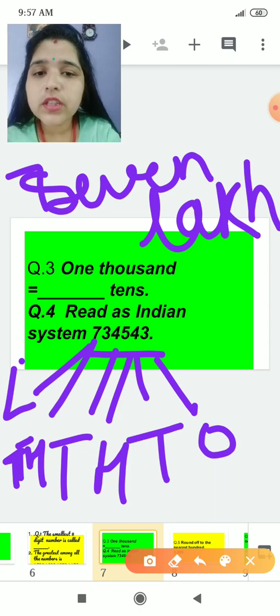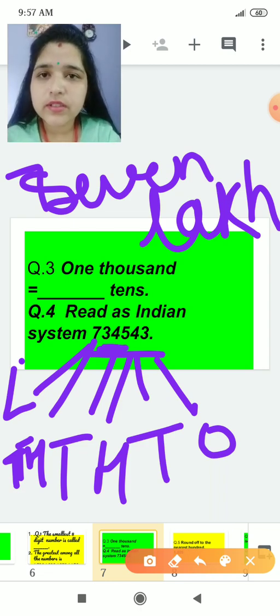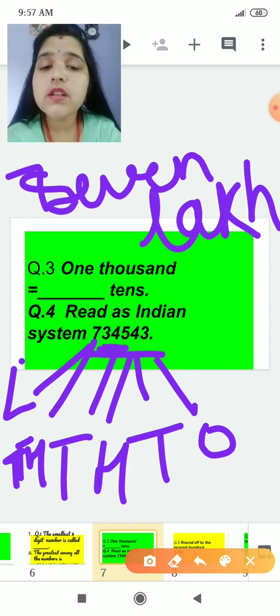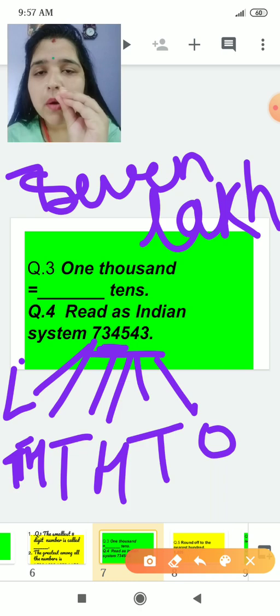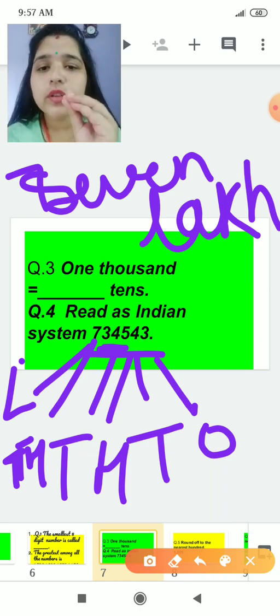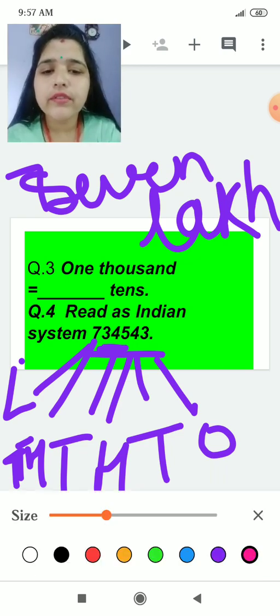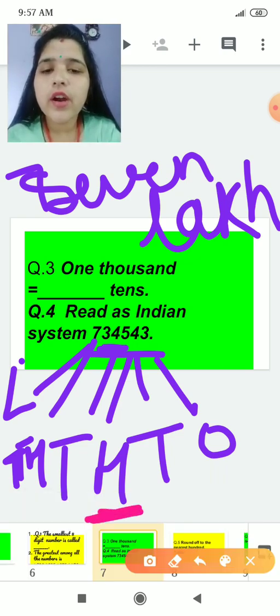7,34,000, because see, these two numbers are in the thousands place. This you have done in your small classes. These two numbers, 3 and 4, both are in the thousands place. So we will combine these two numbers and then we will speak. So it will be 7,34,000. 5 is having which place? 5 is in the hundreds place.